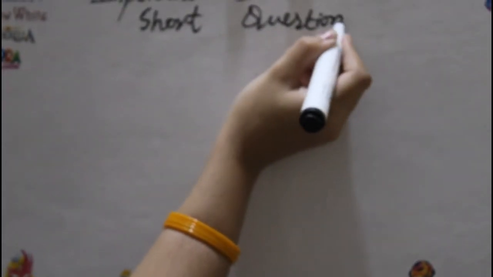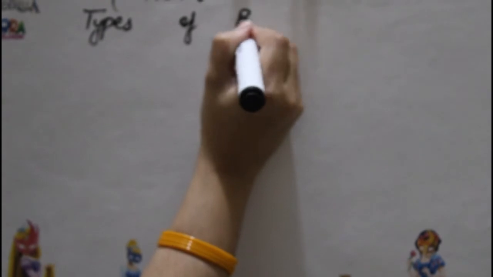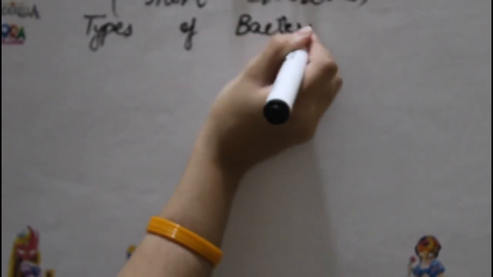First of all, in this episode we're going to see the short questions. There are some short questions which can be asked from this topic, and the first question which can be asked is types of bacteria. So, what are the types of bacteria? This is question number one.